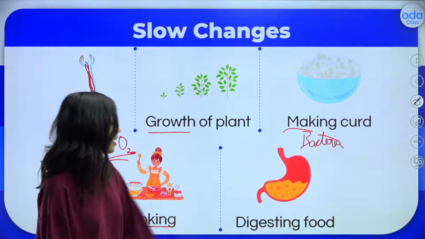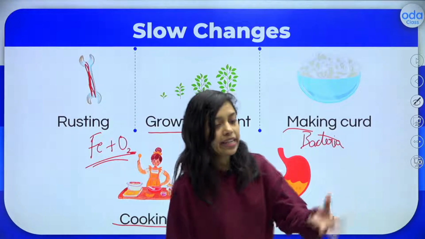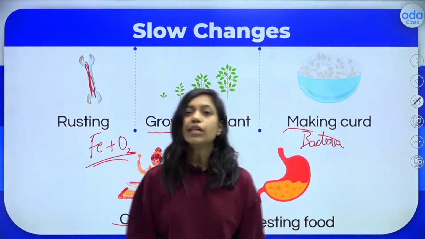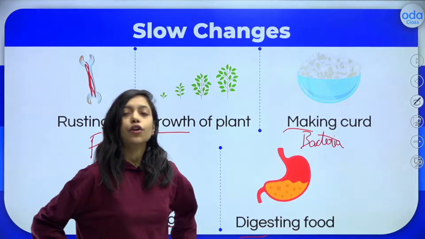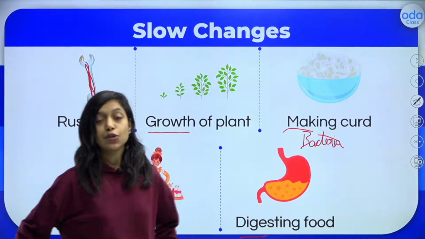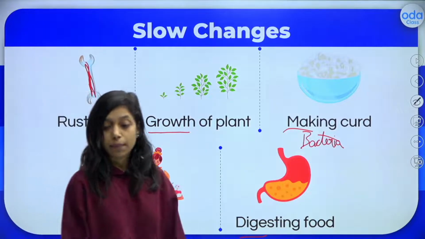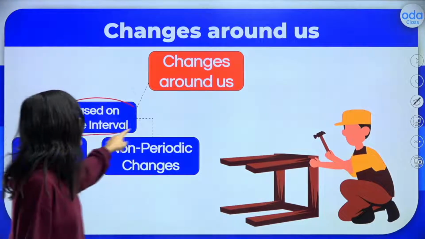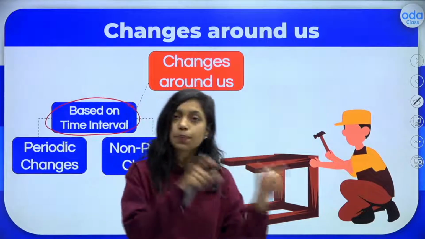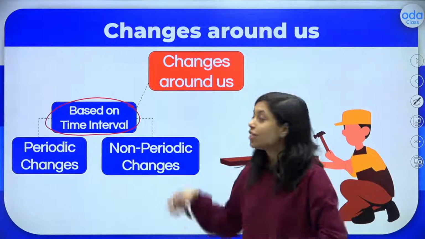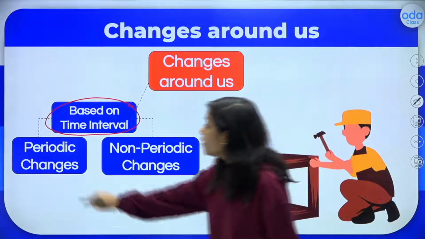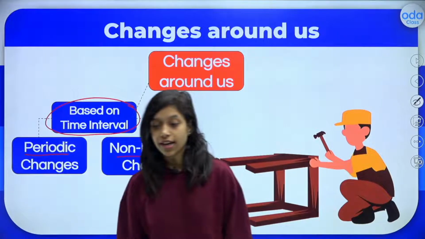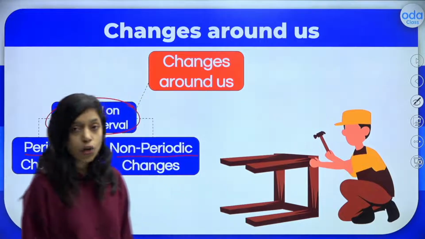So that is one thing, and digestion of the food. So you ate lunch, suddenly within a minute or so it will not get digested. It will take some time for your stomach, for your internal organs to produce the digestive juices, and then digestion will happen. So now coming to the second part, that is based on time interval. Okay, based on speed we have fast change and slow change, but based on time interval we have periodic changes and non-periodic changes, right? So periodic changes and non-periodic changes.